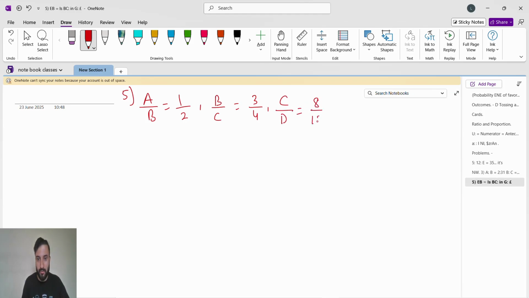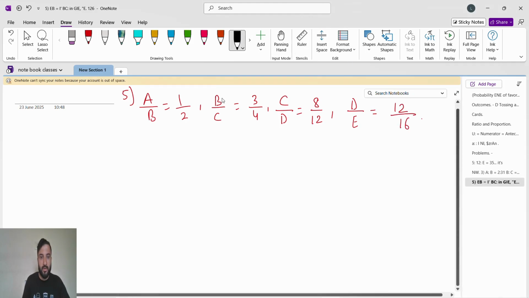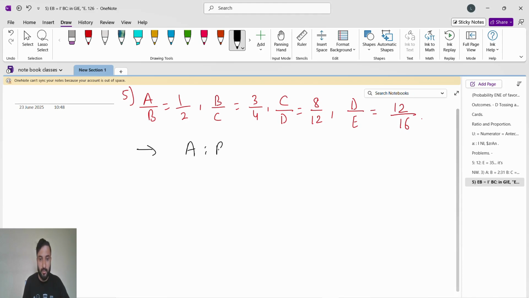If you know, guys, you can pause the video and try to find the answer, and after that you can match whether it is correct or wrong. Okay, so they are given A by B, B by C, C by D, D by A. You have to find A is to B is to C is to D is to E.